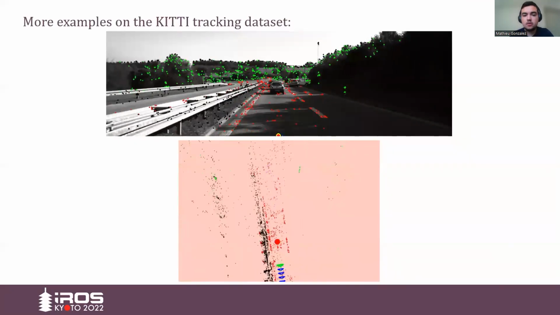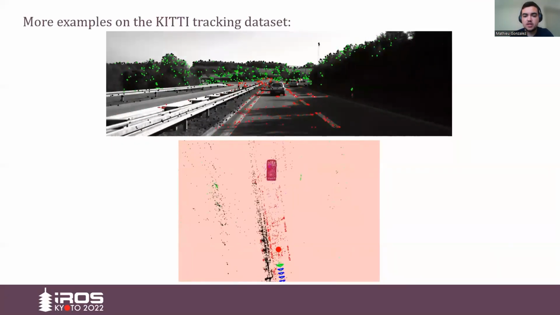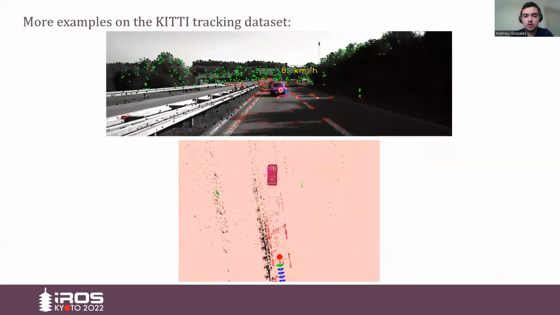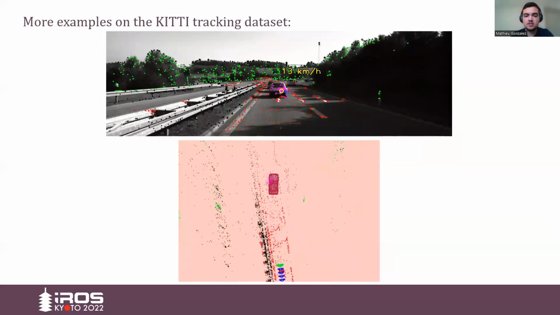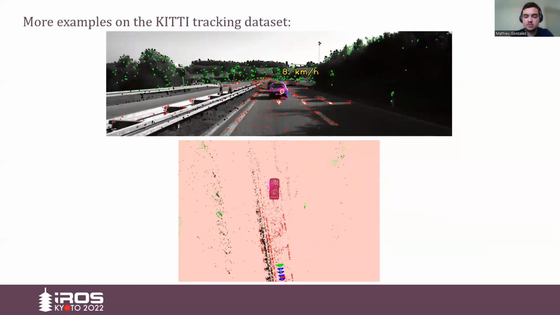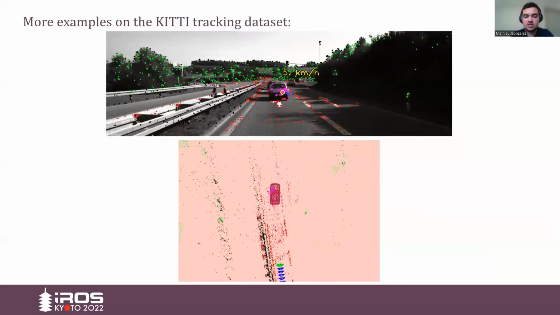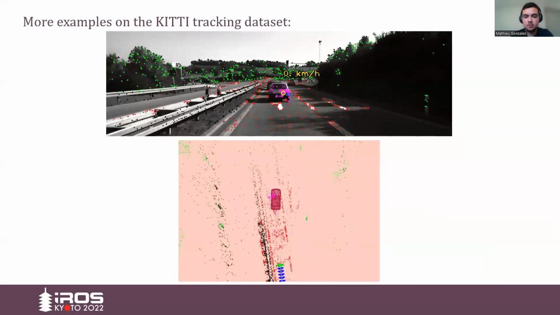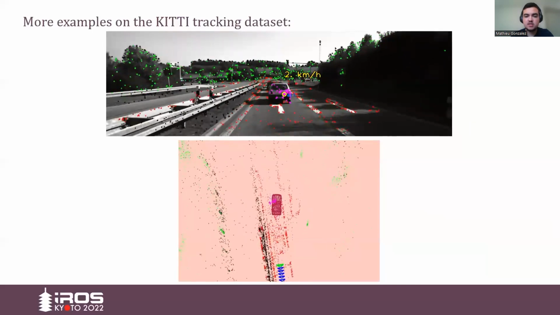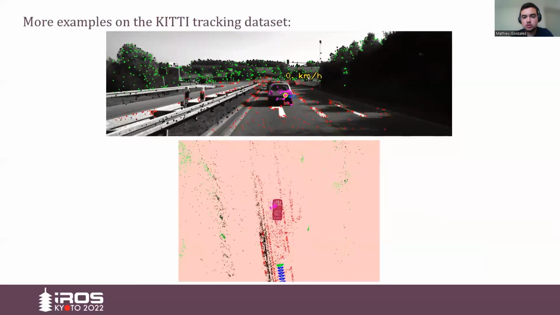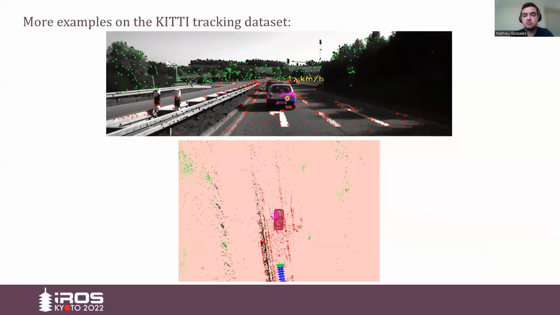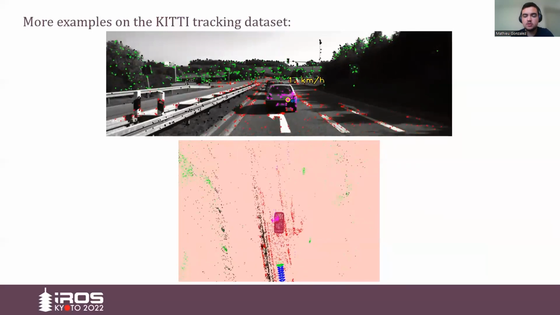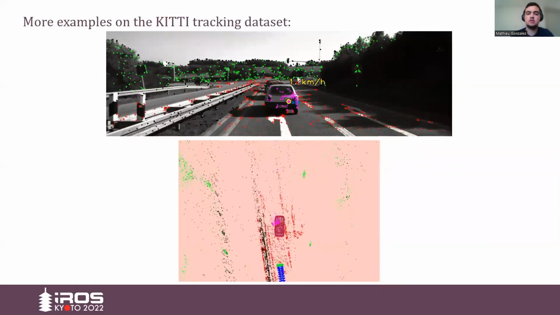We show here another example on the KITTI tracking dataset. We follow a car that slows down and then stops. We can see that we correctly estimate its speed and update its pose in the map below. When its speed is estimated to be close to 0, its points will be used similarly to static points in the bundle adjustment.